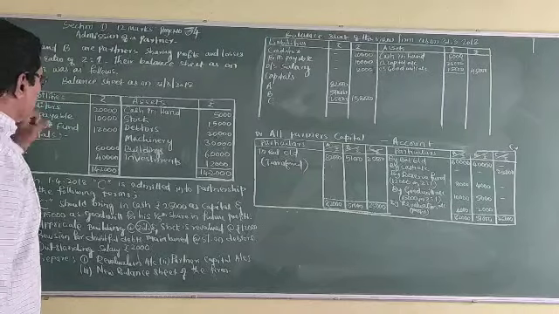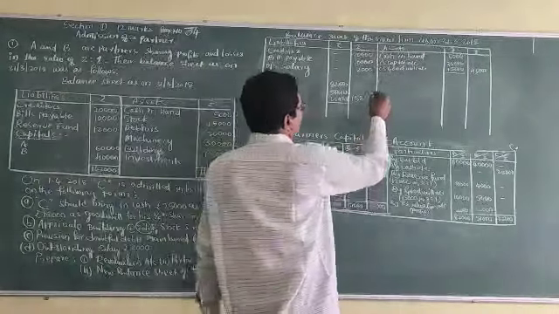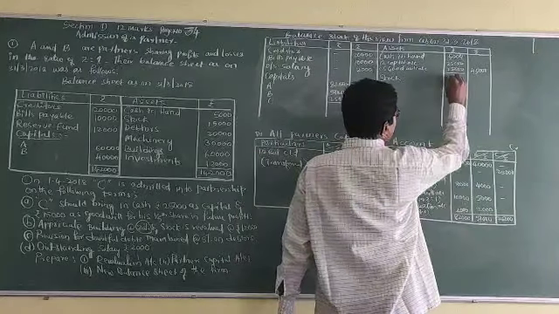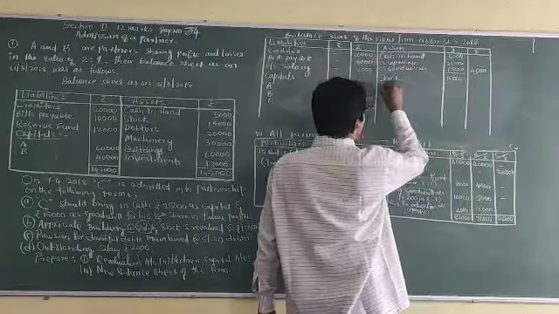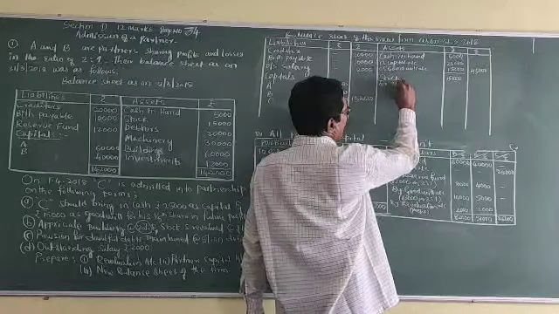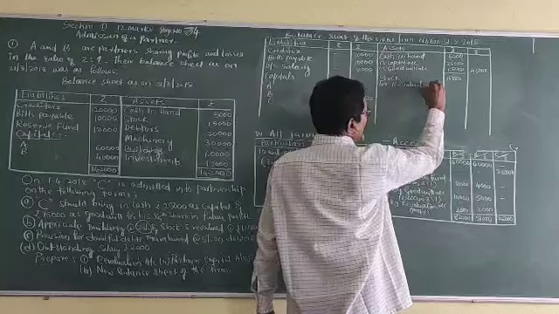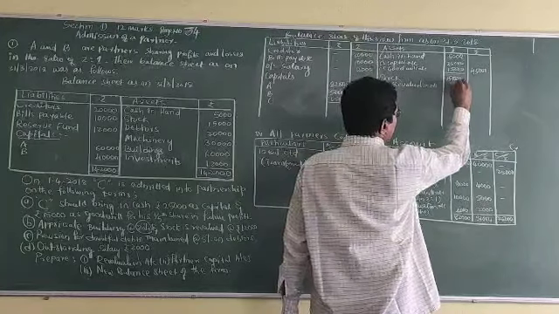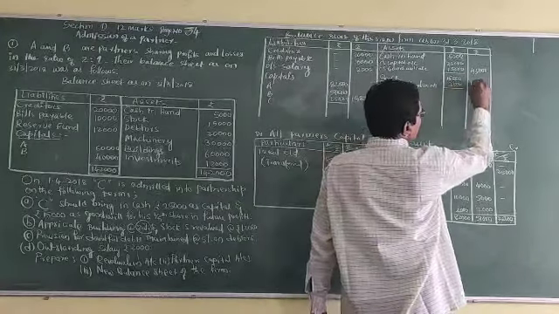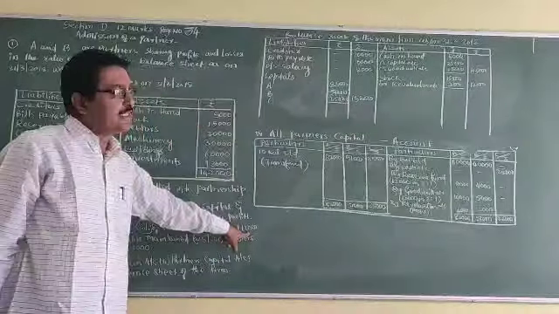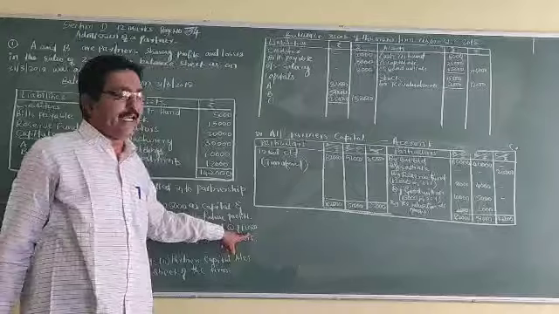Next, coming to the stock: stock 15,000 is there, less revaluation account, which we have recorded as 3,000. Net value is 12,000. The same 12,000 we have to show there.